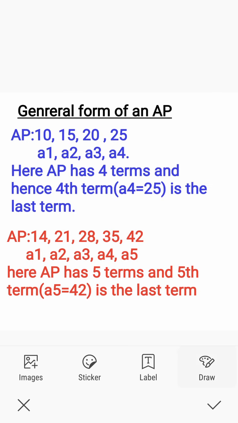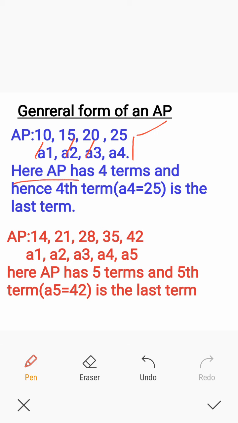And general form of an AP. Take the example. It's a finite AP, AP 10, 15, 20, 25. Here, first term of the AP is represented as A1. That is A1 equal to 10. Second term of the AP is mentioned as A2. A2 is 15. Third term of the AP is mentioned as A3, which is 20. Fourth term of the AP is mentioned as A4, which is 25.